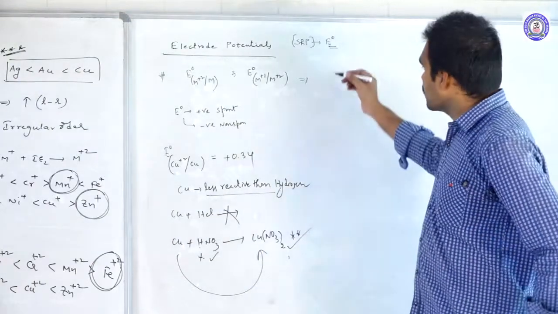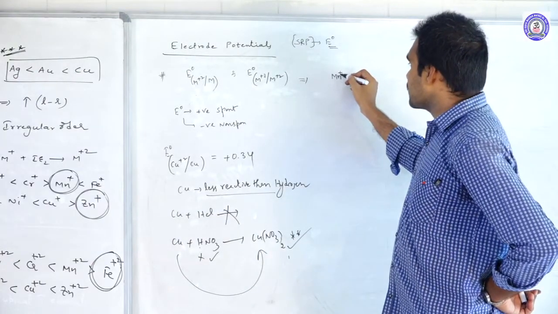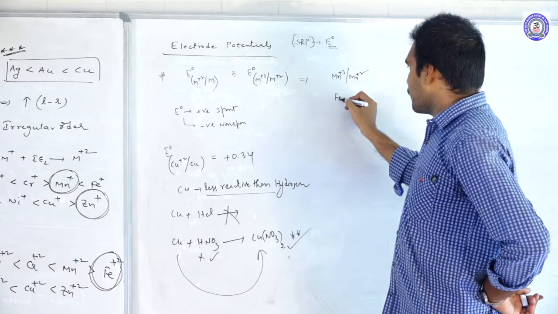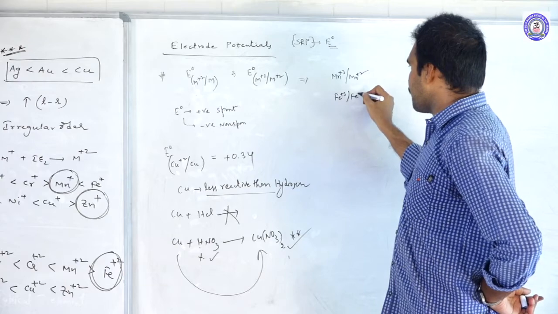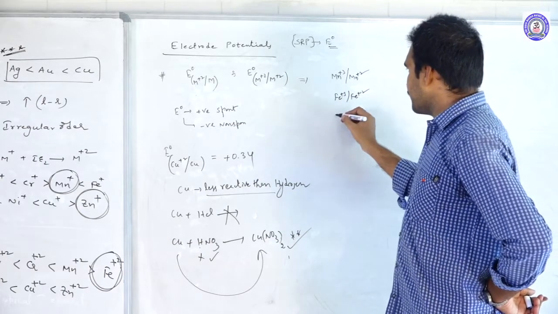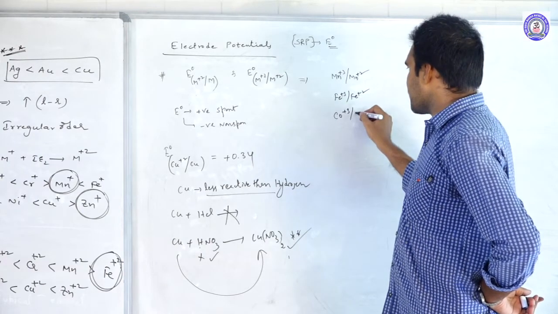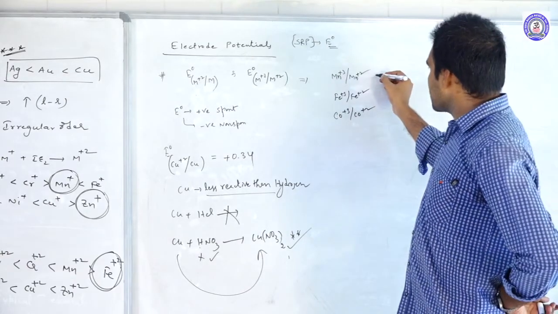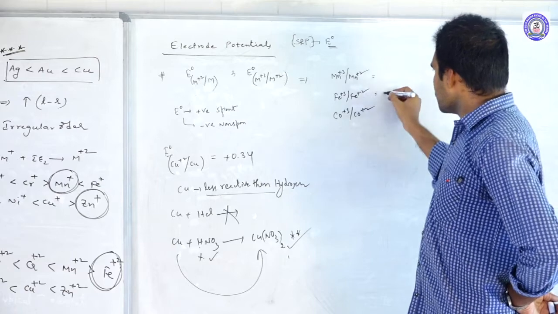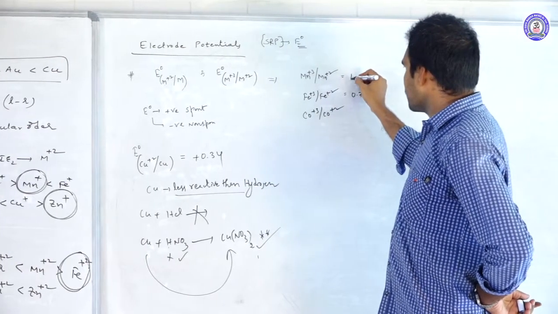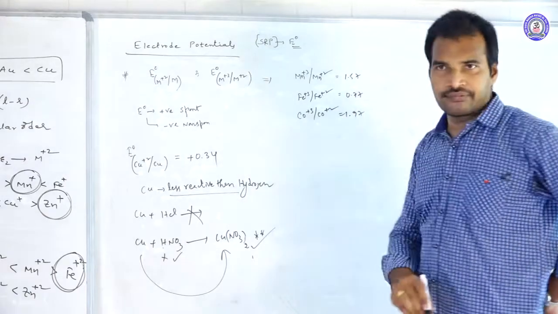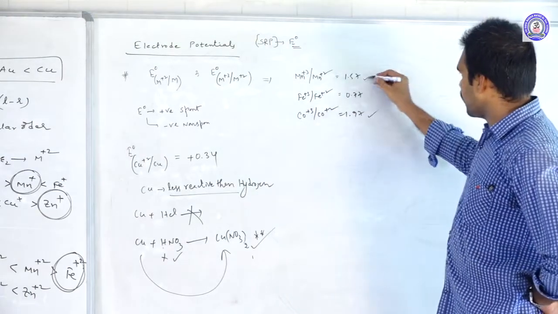Those are manganese plus 3 to Mn plus 2, Fe plus 3 to Fe plus 2, and cobalt plus 3 to cobalt plus 2. The values are 0.77, 1.57 and 1.97 volts.